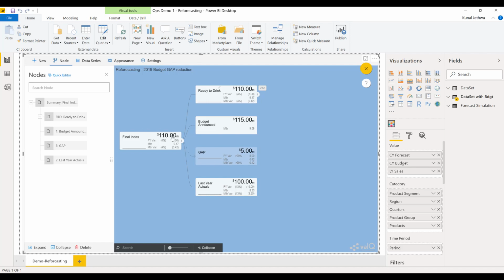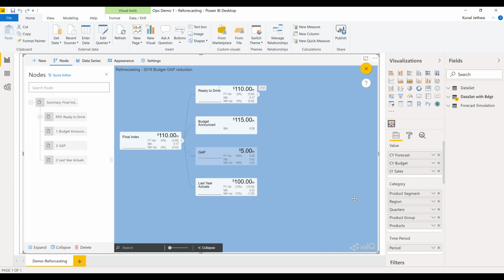Now bear in mind that any change that I do in the entire tree going forward will not impact anything on the budget announced node or the last year actuals node. But yes, it will subsequently impact the ready to drink node and gap, and it will also impact final index, because final index is similar to ready to drink, and as we know, gap is being achieved by subtracting ready to drink, that is our current year forecast, from our budget announced.